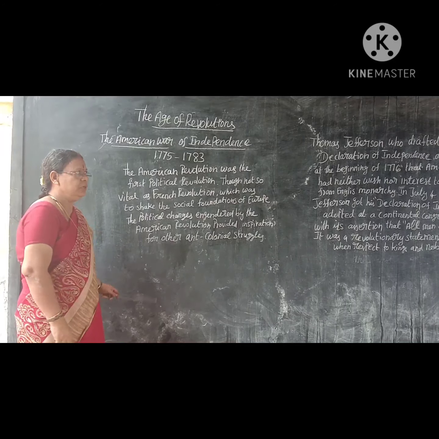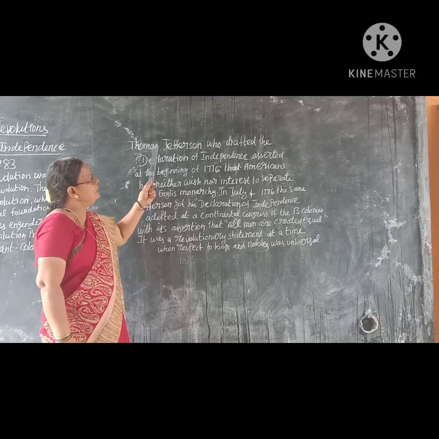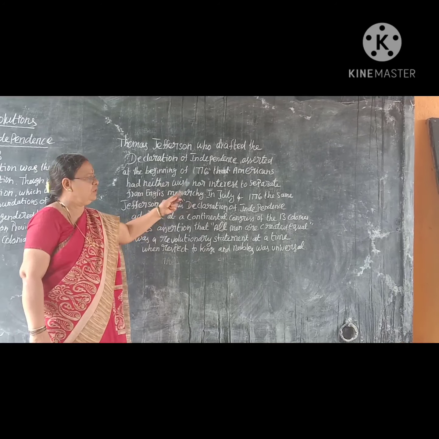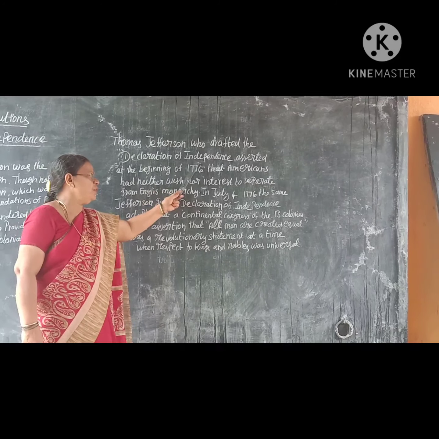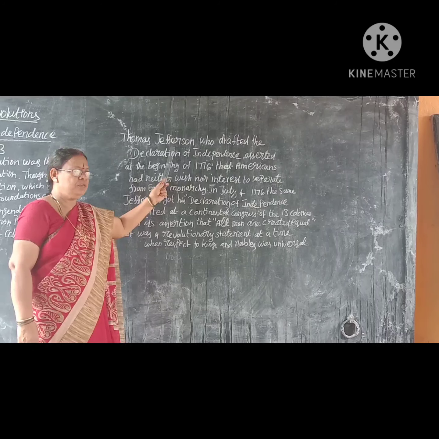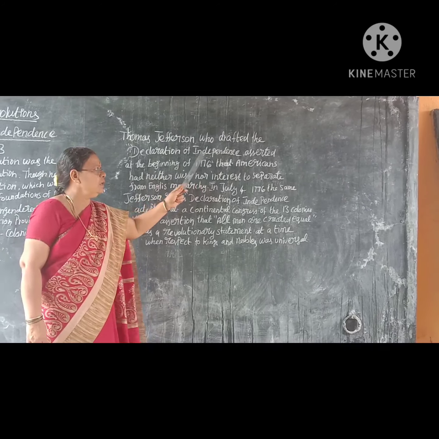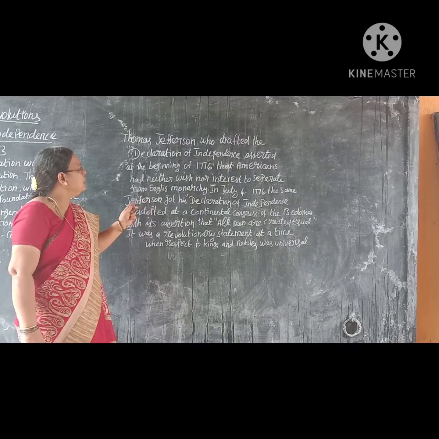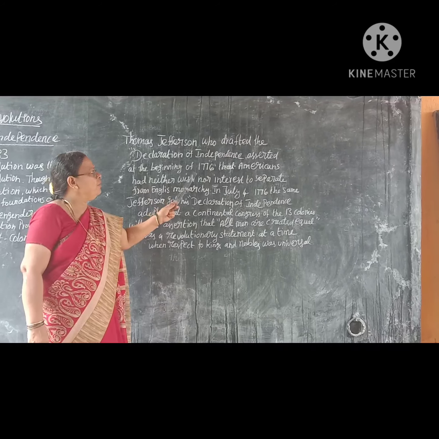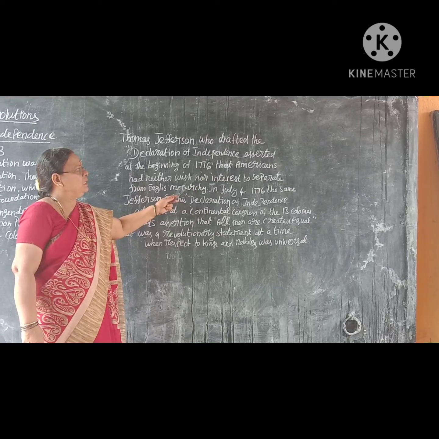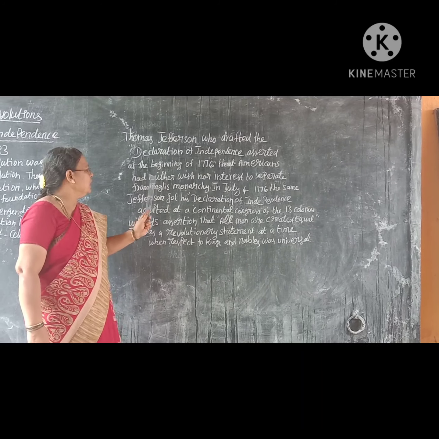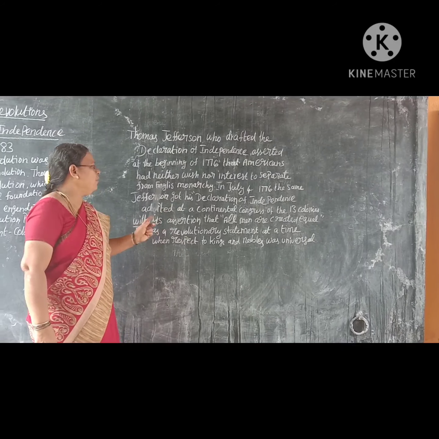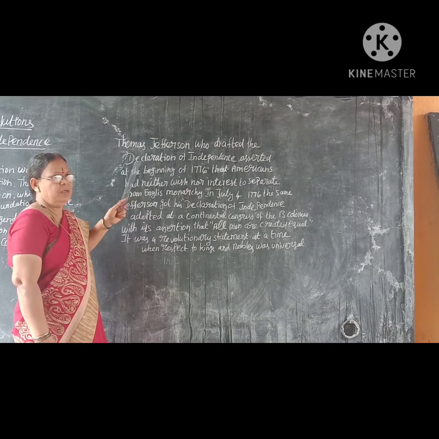Then next, Thomas Jefferson, who drafted the Declaration of Independence. Who drafted the Declaration of Independence? Thomas Jefferson. Thomas Jefferson asserted at the beginning of 1776 that Americans had neither wish nor interest to separate from the English monarchy.